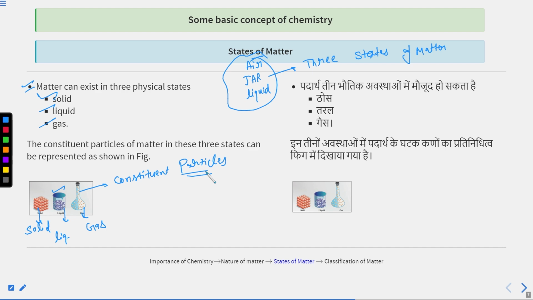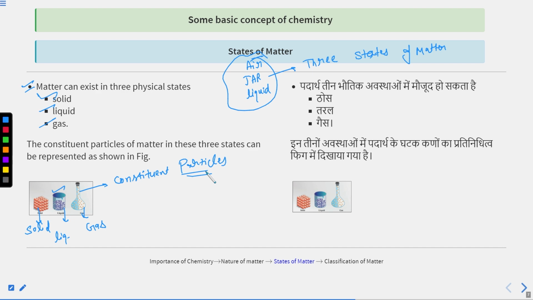In case of solids, if I want to say that solid particles are free to move, no, they are very strongly attractive with each other. They are not free to move. It means in solids the interparticle forces of attraction are very strong, and since the particles are close, the interparticle space is very less.